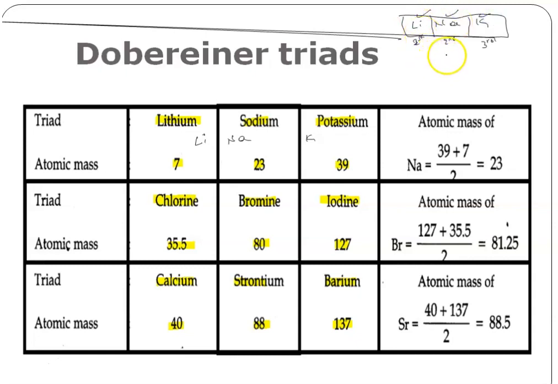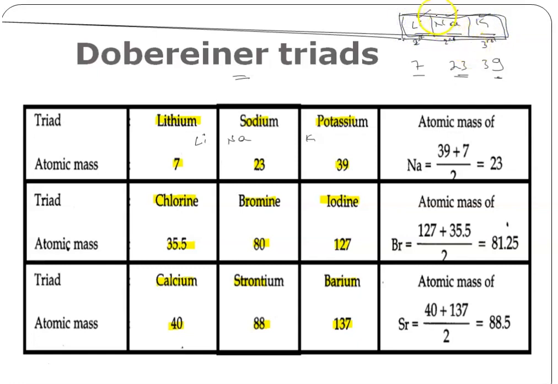Atomic masses, if you see, are 7, which is also in increasing order, 23 and 39. Yes, the atomic masses of these elements are also in increasing order. So according to Dobereiner, we have arranged elements in increasing order of their atomic masses, and we have grouped elements having similar properties in 3 groups.